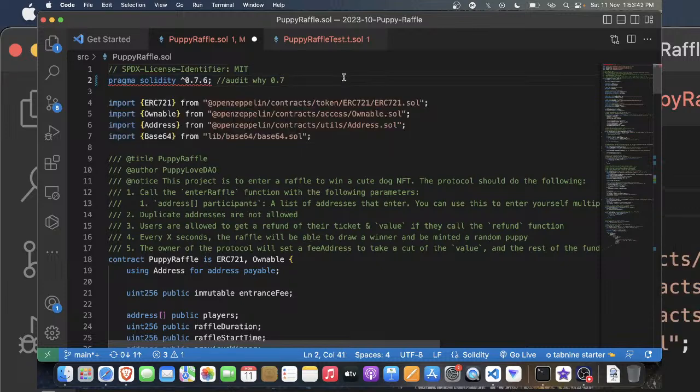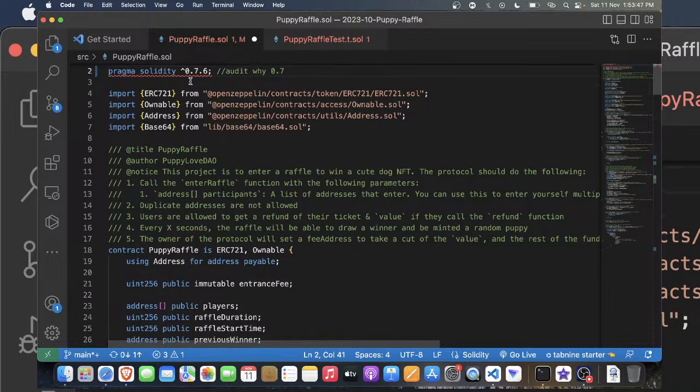Usually we go with 0.8.18, which is the recommended version, but here they are using 0.7.6. I don't know why, because there are a few vulnerabilities in this version, like underflow and overflow. SafeMath should be used while using 0.7. We have a few import statements: ERC721, Address, Base64. I think this is used for encoding, like to deploy the metadata on chain, right?